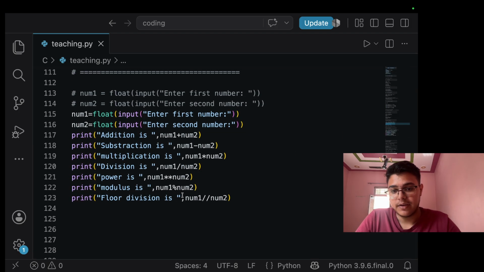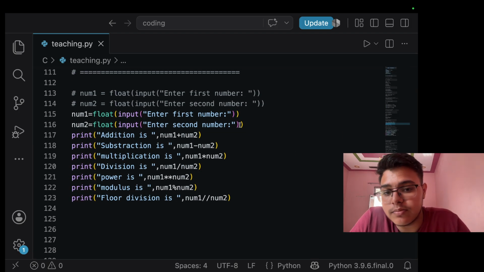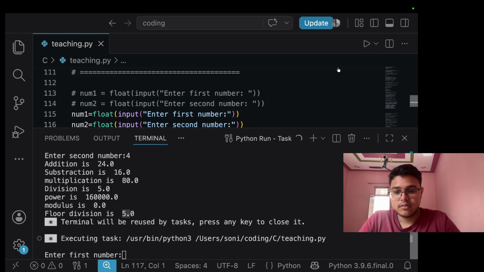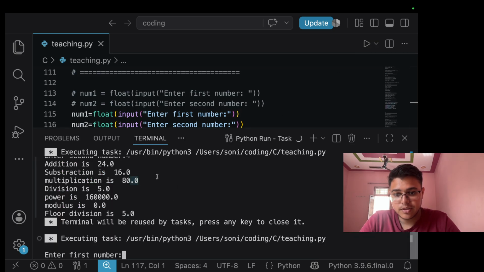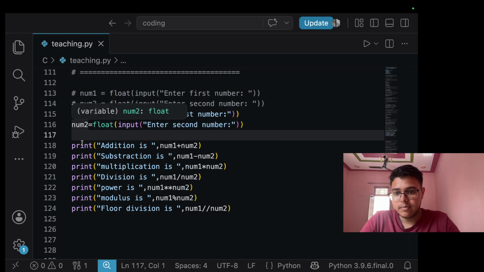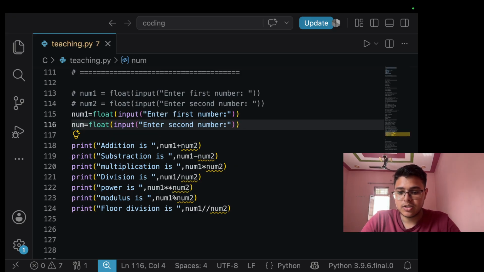Okay, perfect. Now let me show you how we can remove these .0 using typecasting. Basically, let me make it something else, otherwise I have to change a lot.